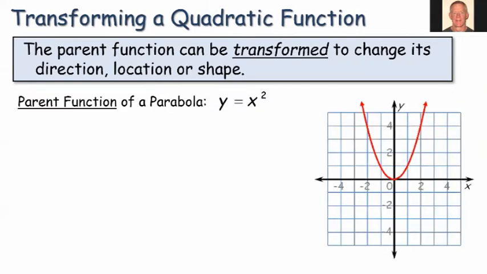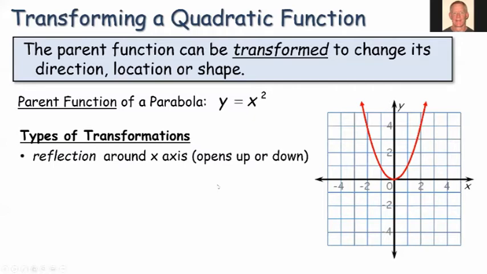Okay, let's start with our parent function and we'll step through it. The first is a reflection. This is where we simply take the points that are above the x-axis and reflect them down below. It would look something like this if it's reflected. The parabola now opens downward.